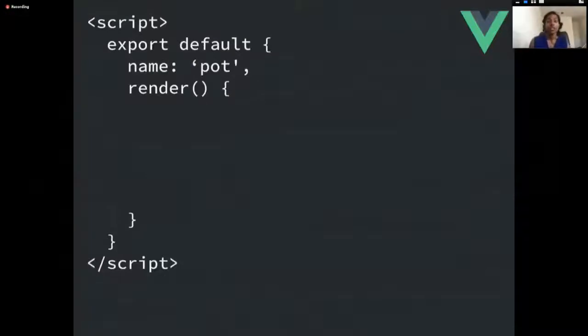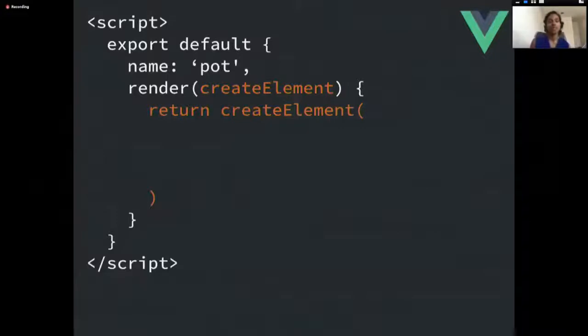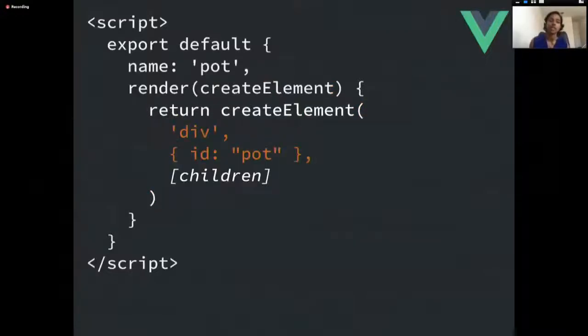And in Vue, lo and behold, we actually have a render function. It's not common practice to use the render function, but because we're writing Vue in a React way before we try to make Vue more Vue-like, let's use the render function. And so what we'll do is the render function, again, has access to that create element property. And so using create element, it works very similar to the way React works. It takes in those 3 arguments, the last being children.